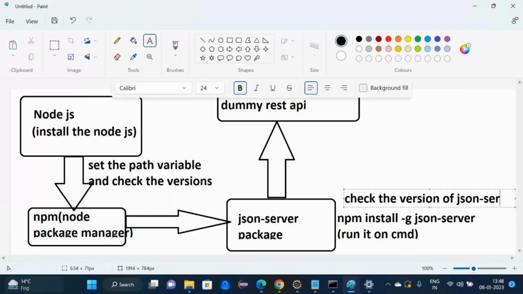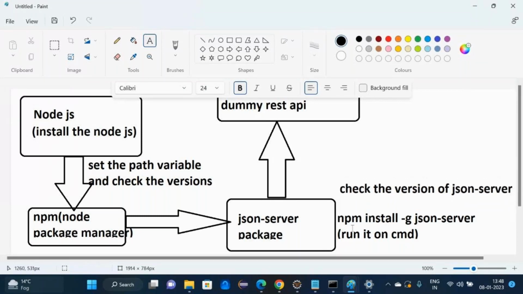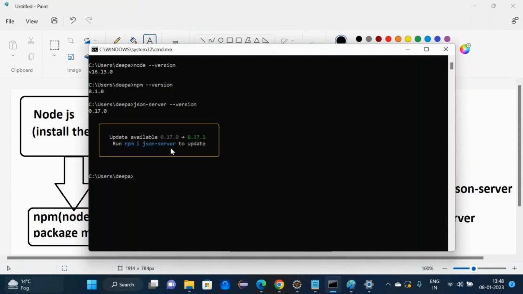Why do we need the JSON server? To create dummy REST APIs. Very good, to create dummy REST APIs. Now I have already installed the JSON server. I will check the JSON-server version. It's working? Yes or no?